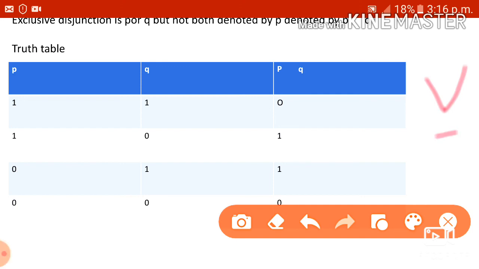P, Q, P or Q but not both is a symbol V with one line below it, that is P or Q but not both. So here 1 1 is 0, 0 0 is 0, otherwise 1. So that is the truth table for P or Q but not both.